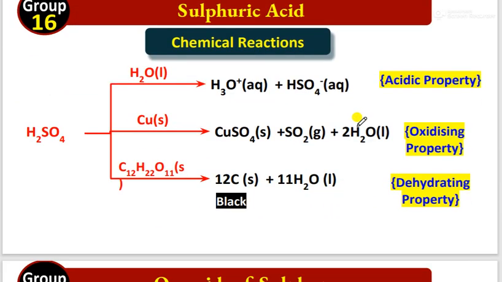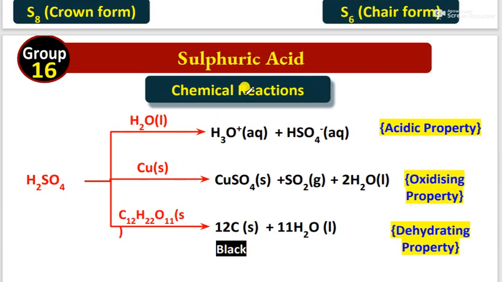Let's see the importance of sulfuric acid. Sulfuric acid is also called the king of chemicals. Sulfuric acid reacts with water to produce H plus, acting as an acid only. It reacts with copper metal at high temperature, giving sulfur dioxide gas. When sulfuric acid reacts with glucose or sucrose, it gives carbon, a black solid only.